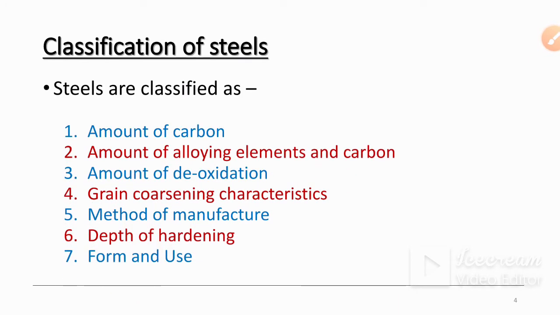Classification of steels. Steels are classified first based on the amount of carbon percentage, then amount of alloying elements and carbon, then amount of deoxidation, then grain coarsening characteristics, then method of manufacture, then depth of hardening, and the seventh one is form and use. So we can classify steel majorly in these 7 ways.